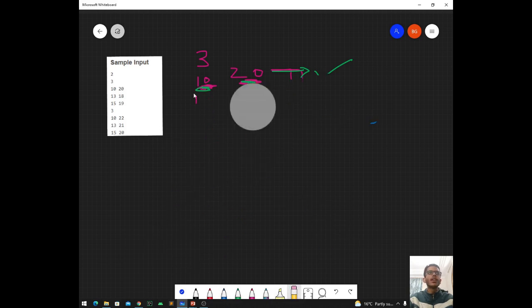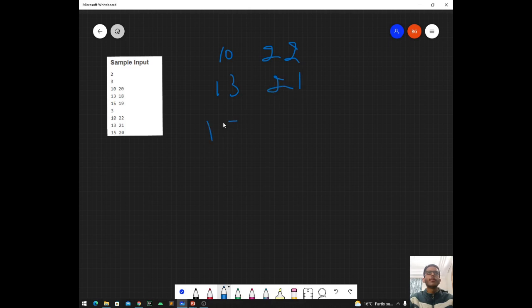Now let us see our second test case. In the second test case we are given n equal to 3, and these are the ranges. The first range is 10 22, then 13 21, and 15 20. The first match will again be between these two players. In these two players we can again see that this li is less than lj, and this ui is greater than this uj. So the first player is going to win, so again the first player will get 2 points.